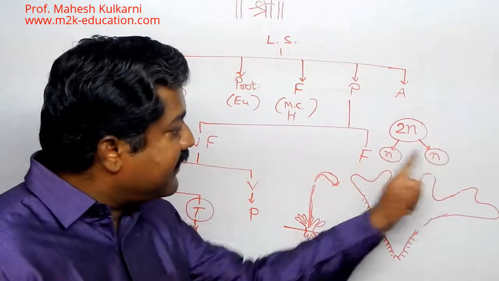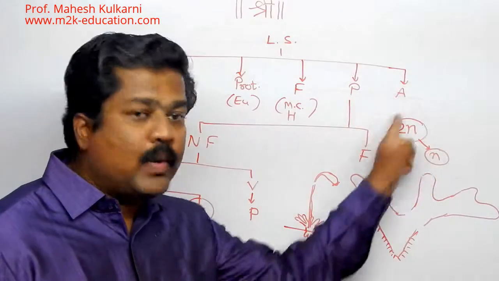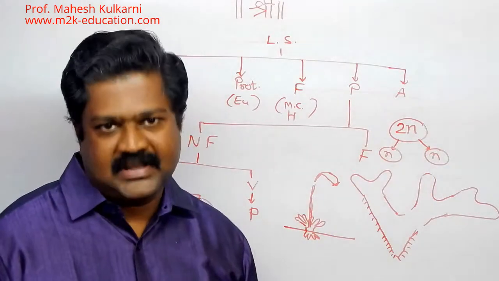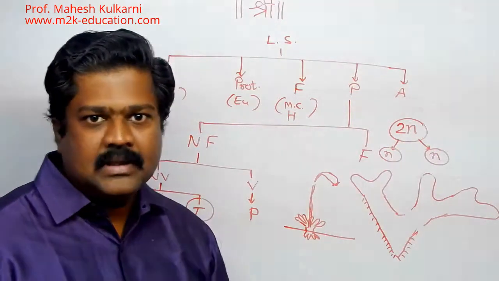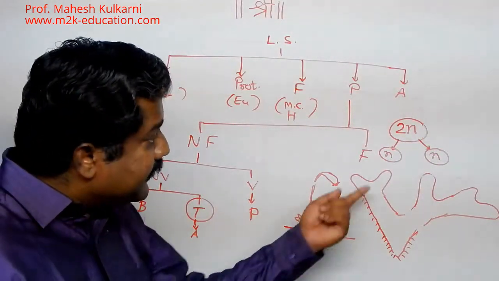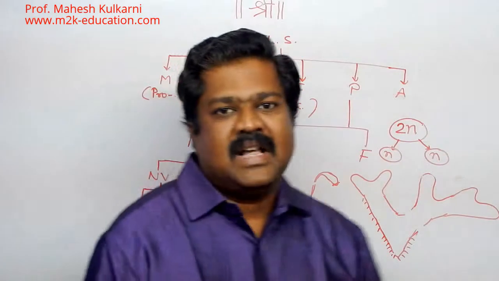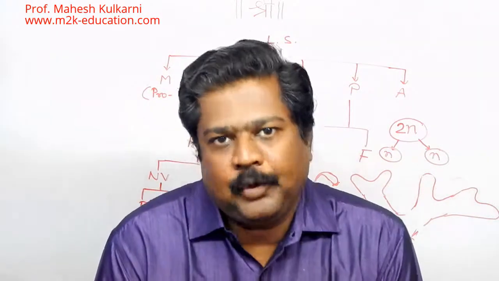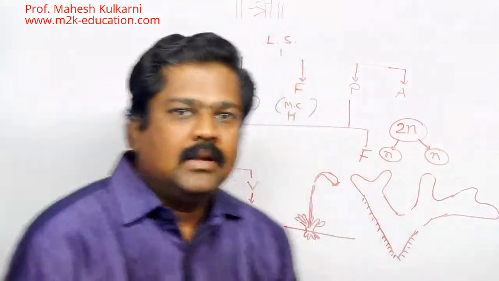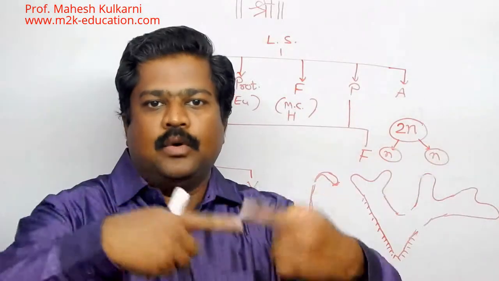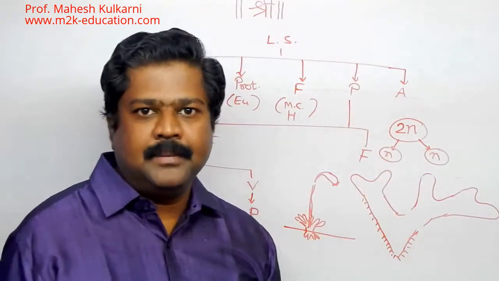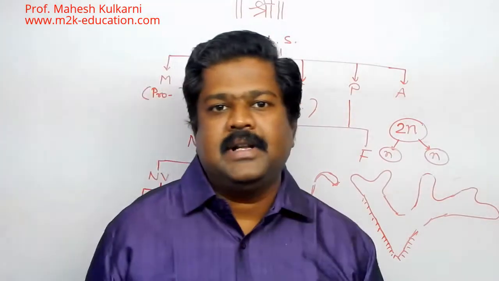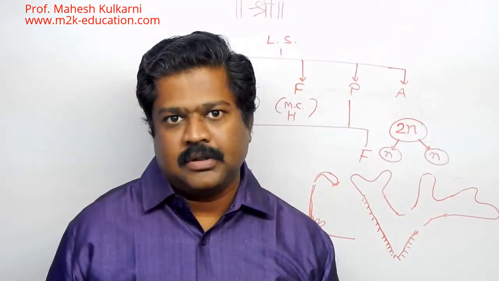So here we have haploid cells, whereas this 2n number we are calling diploid cells. So this is a haploid cell, this is a diploid cell. Now, first the gametes are formed. They are haploid in nature. Now these gametes fuse to get a diploid cell and a new plant is developed. Then in that case we are calling the reproduction sexual reproduction.